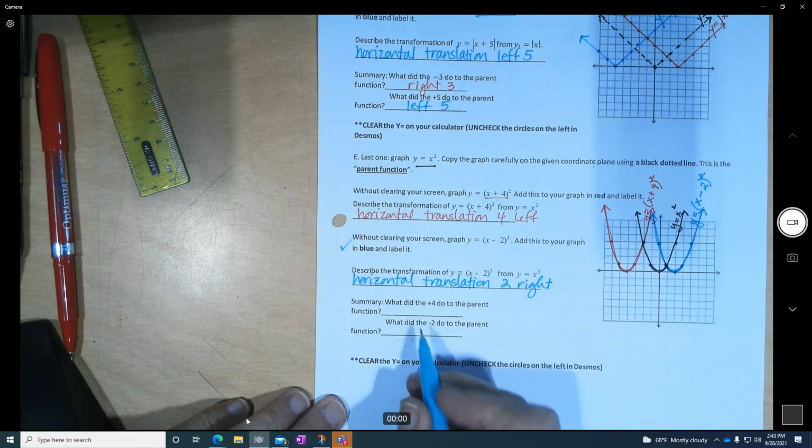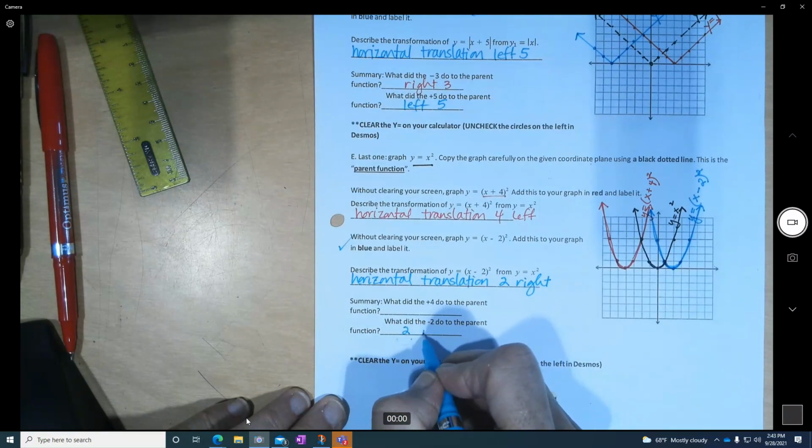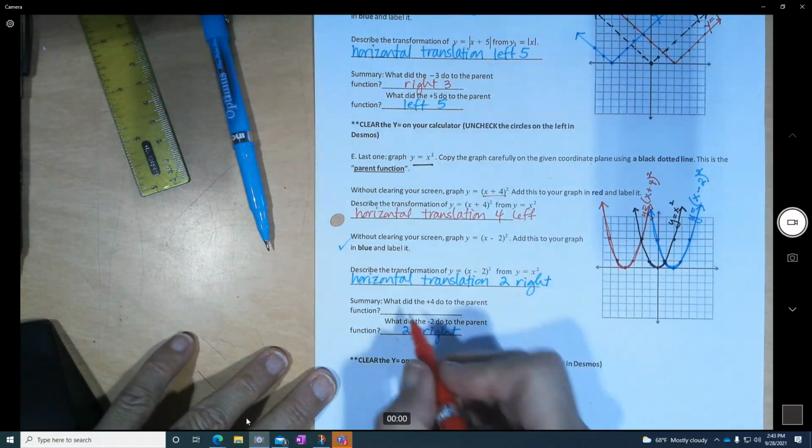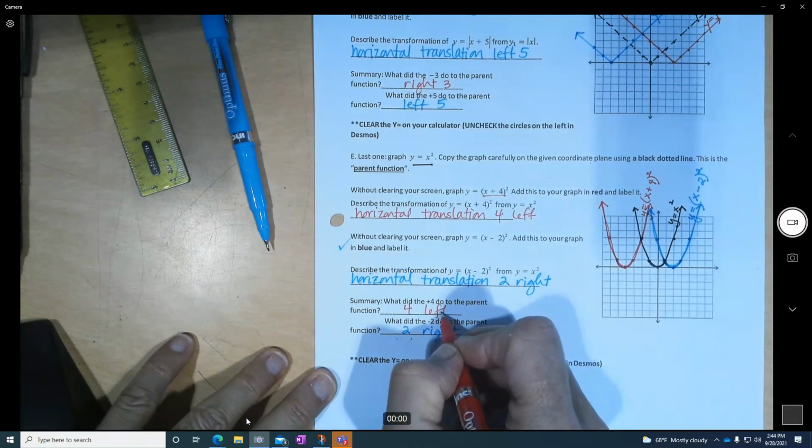So what did the negative do to the parent function? It made it go to the right. And the plus 4 made it go 4 left.